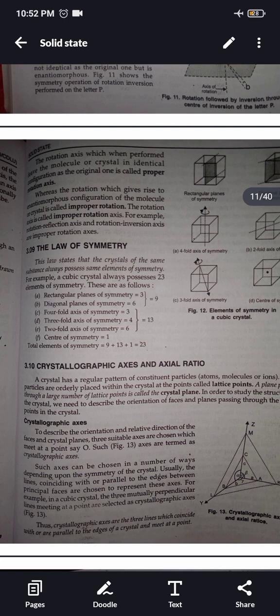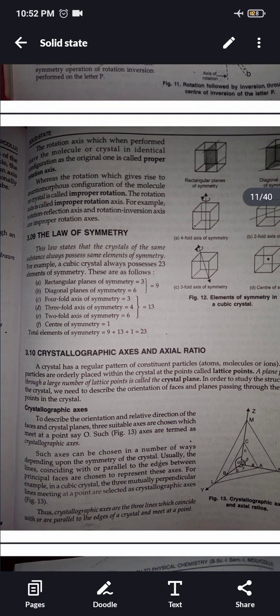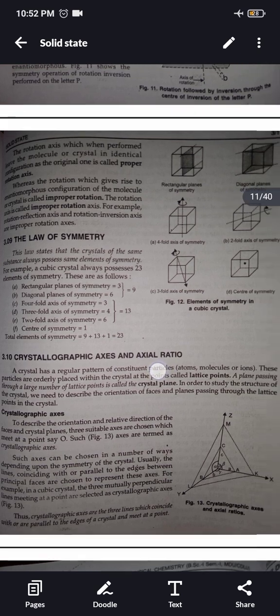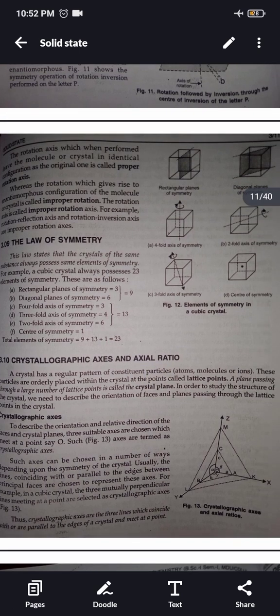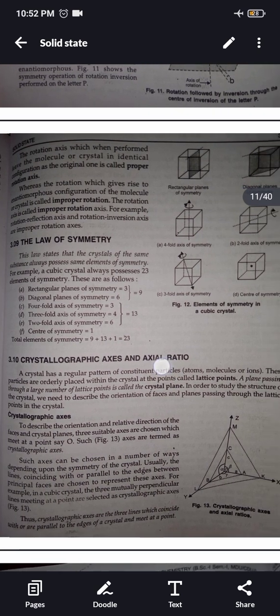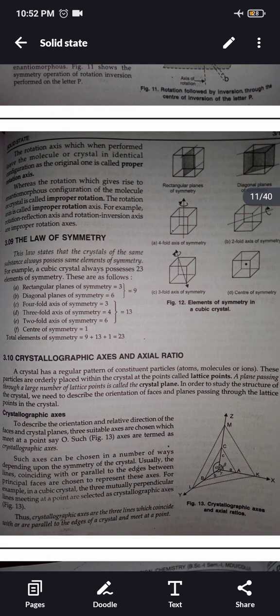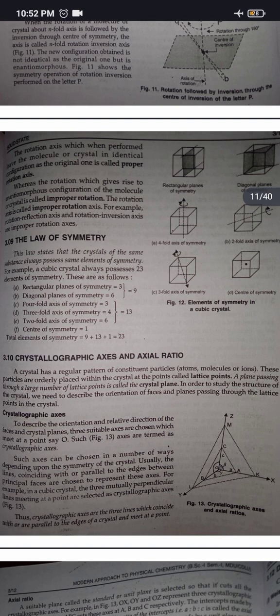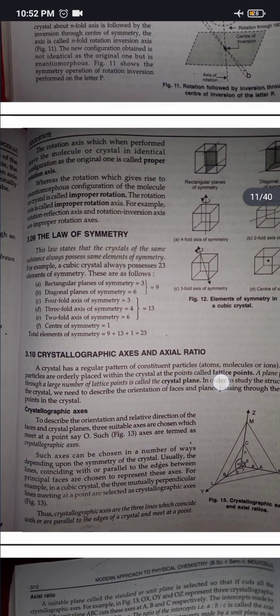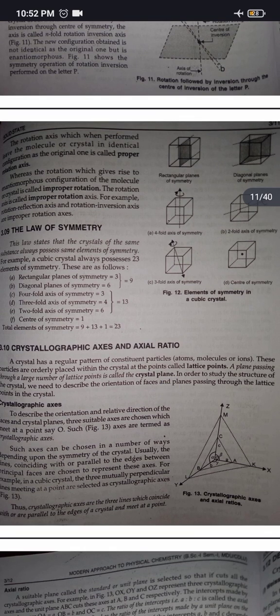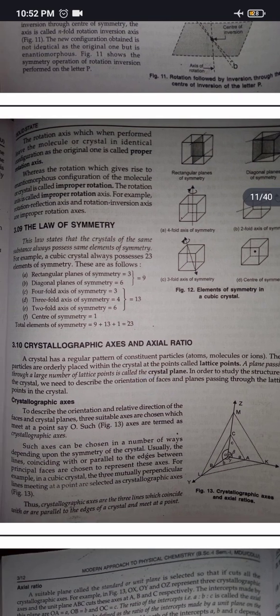Crystallographic axis and axial ratio. A crystal has a regular pattern of constituent particles. These particles are orderly placed within the crystal at points called lattice points. A plane passing through a large number of lattice points is called a crystal plane. In order to study the structure of the crystal, we need to describe the orientation of faces and planes passing through the lattice points in the crystal.